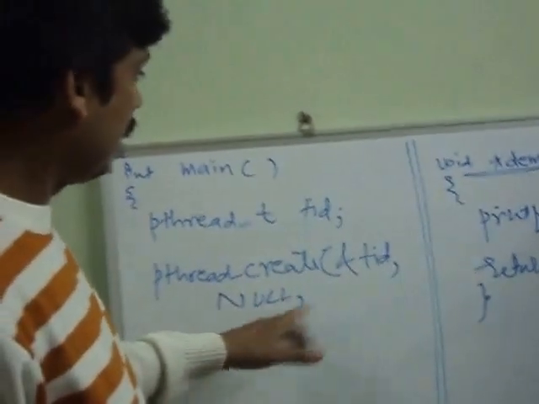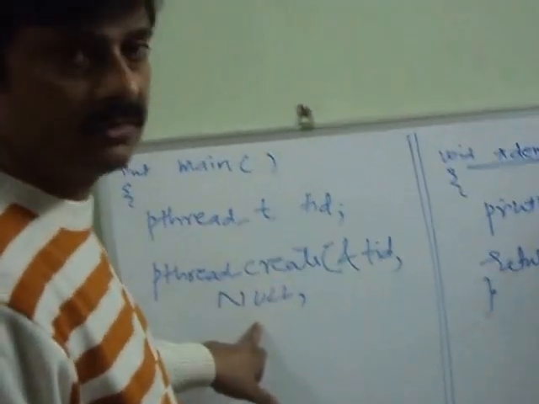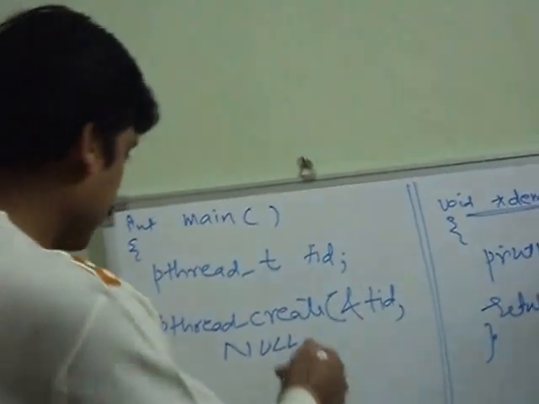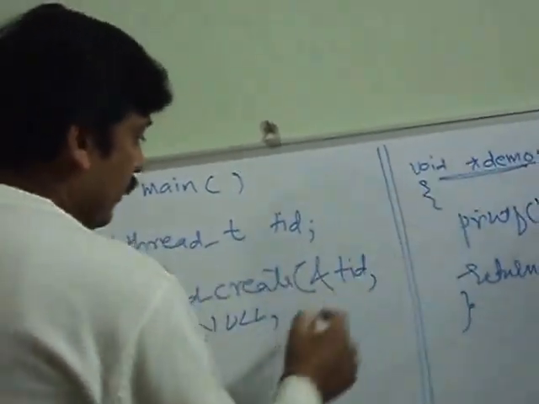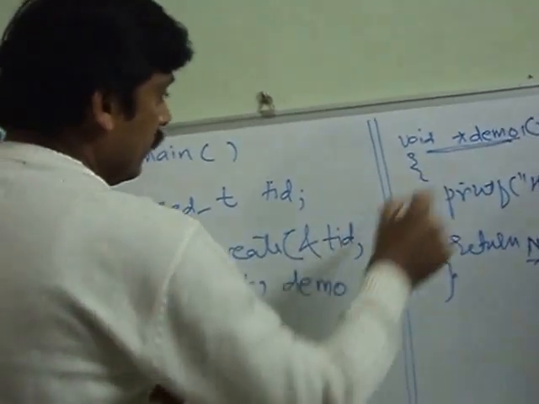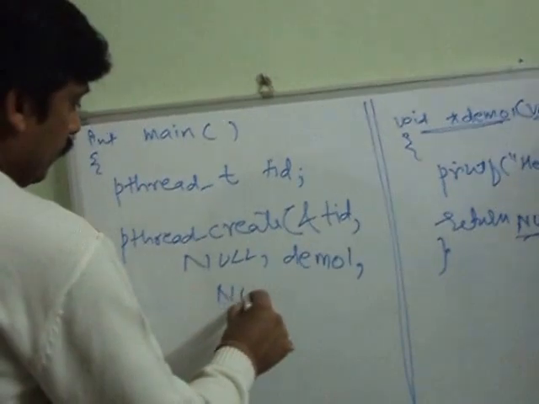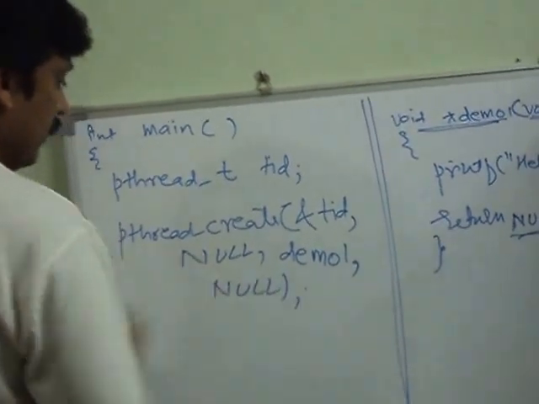This thread after completion is going to attach with the main thread. Then the third argument is the name of the routine. In this case it is demo1, and because it is not going to accept any arguments, we pass NULL.